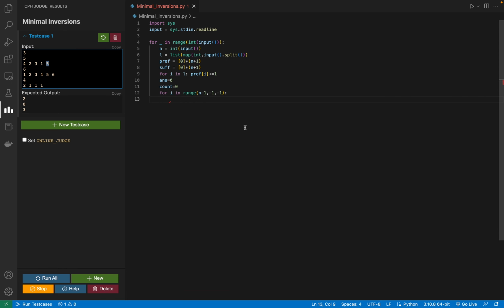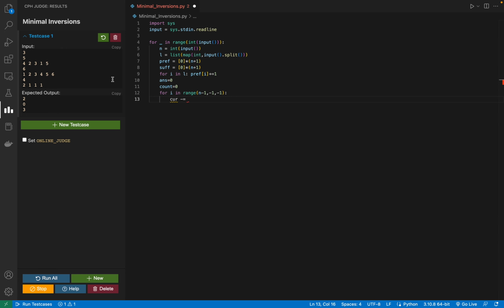Now if I am here, first I have to decrease the current count, minus equal to, because suppose you want to know the result for these two, then using the inclusion and exclusion principle, we know that A union B is A plus B minus A intersection B, right? So something like that, if you can imagine it.